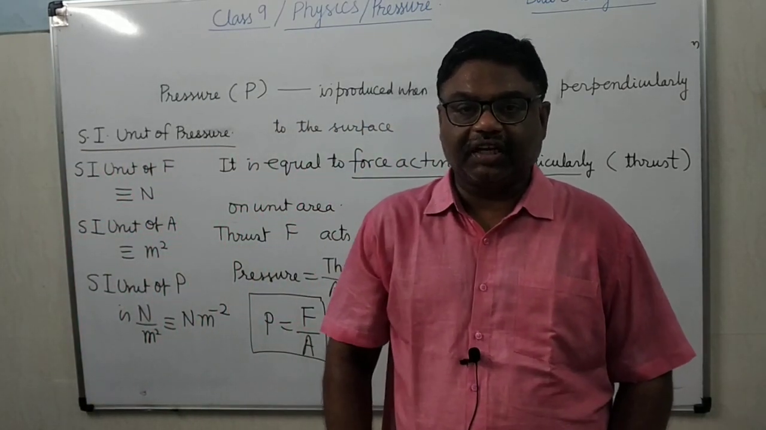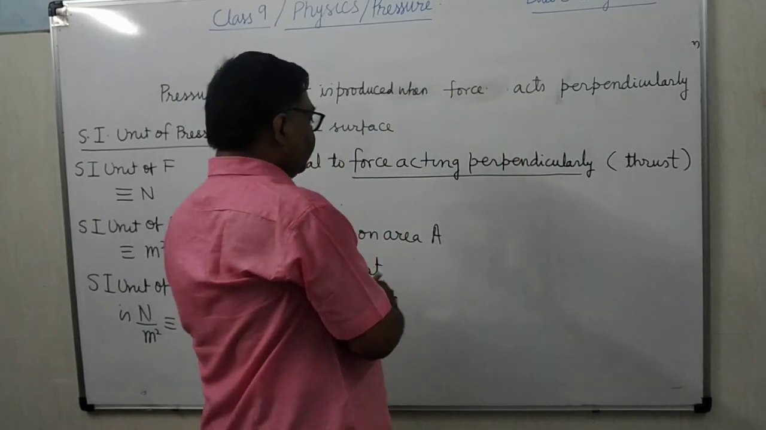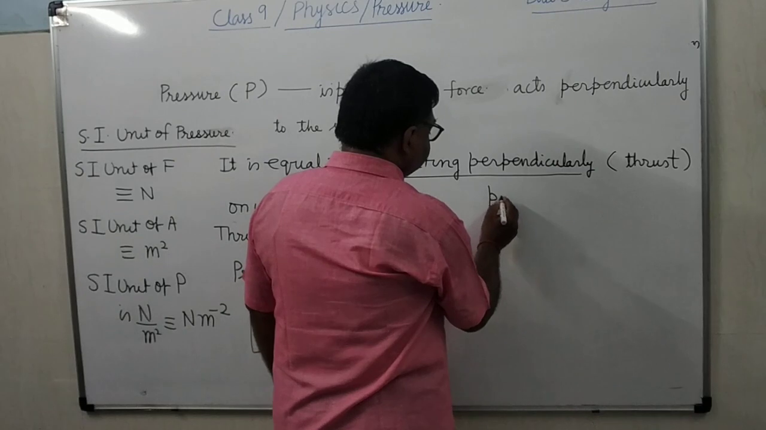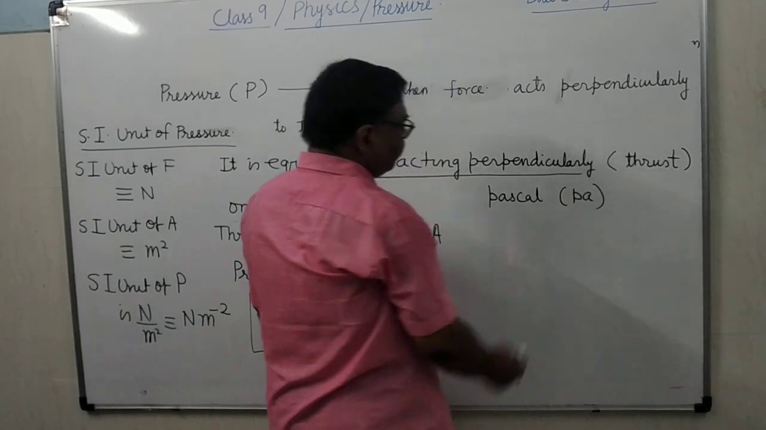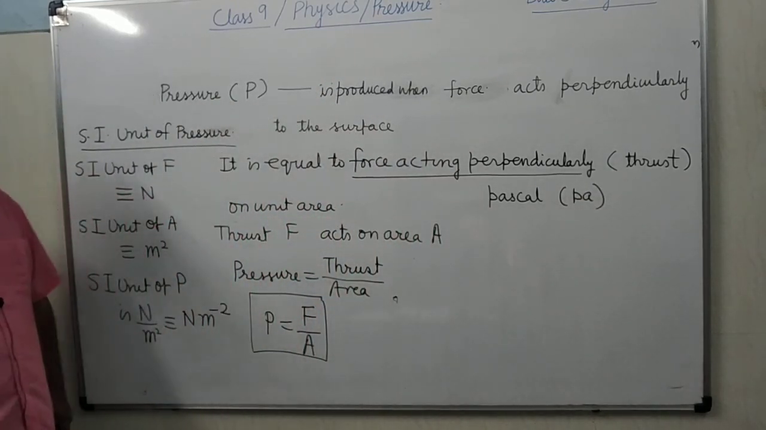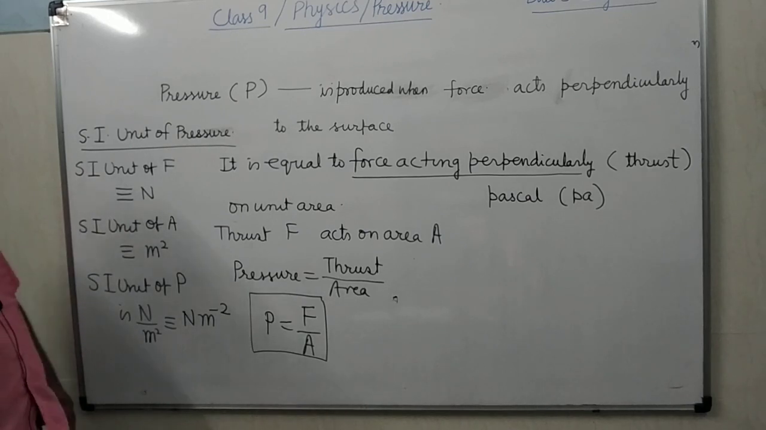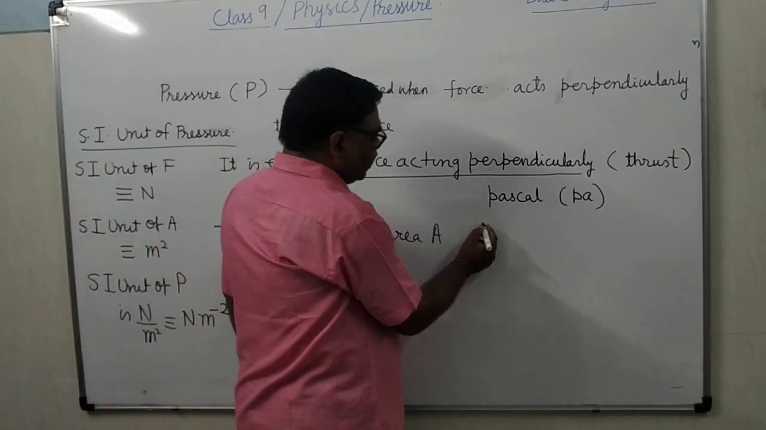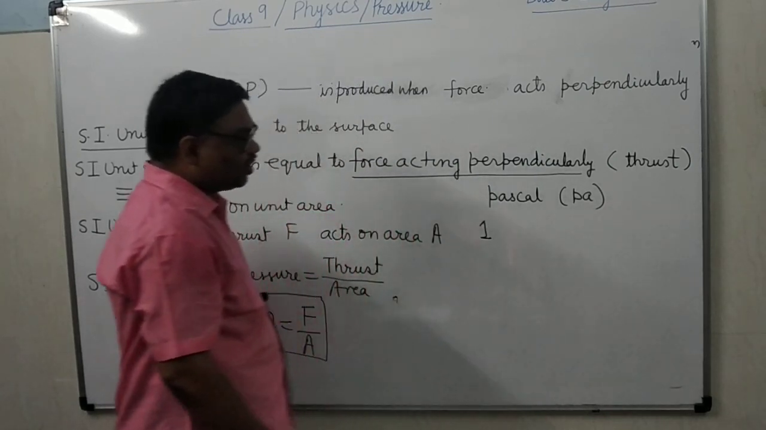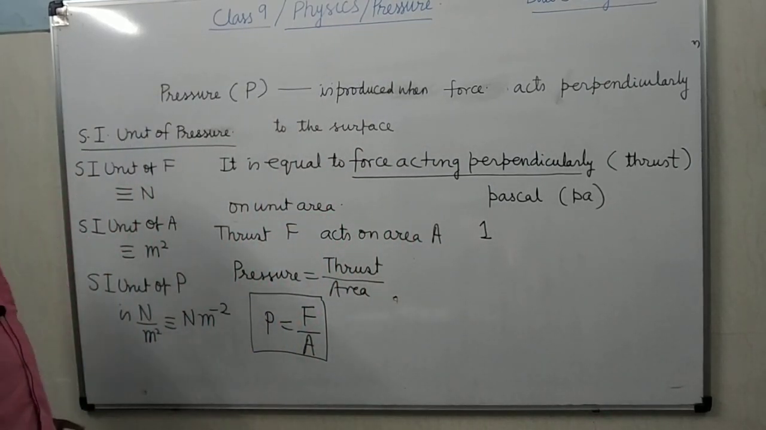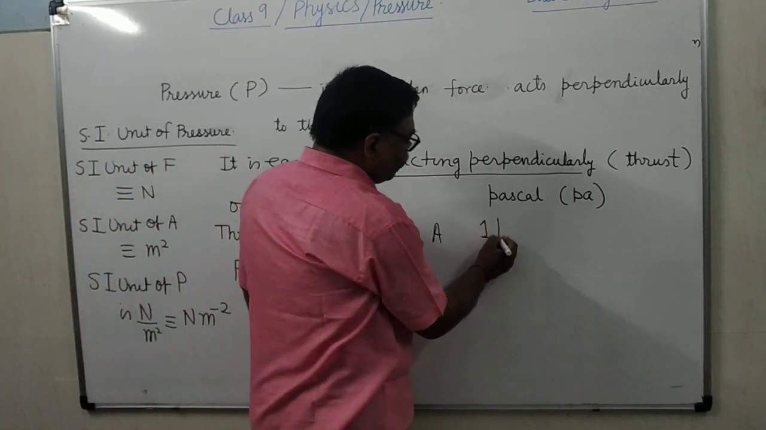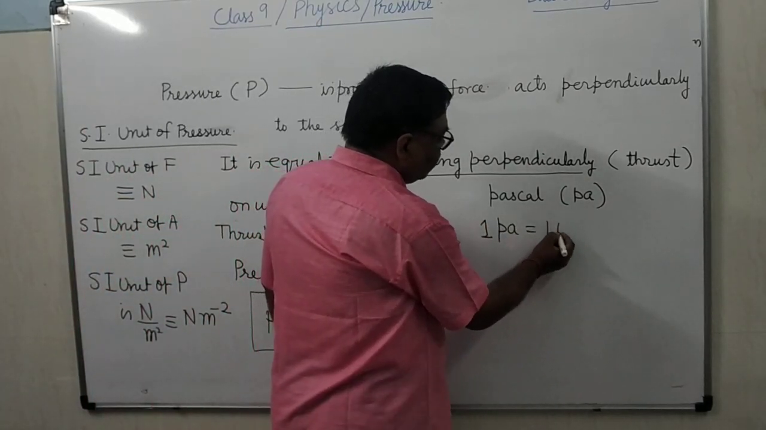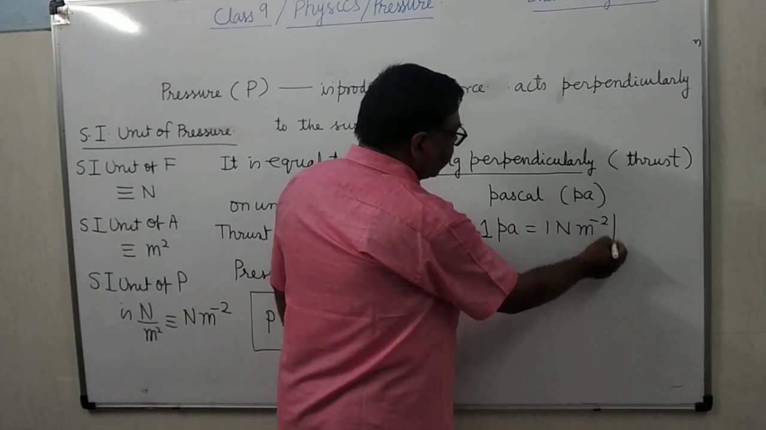Here there is a special name of this unit, and what is that special name? It is Pascal. It's clear? It is named after the scientist Blaise Pascal. After his name, this unit of pressure has been named. So 1 Pascal equals 1 Newton per meter square.